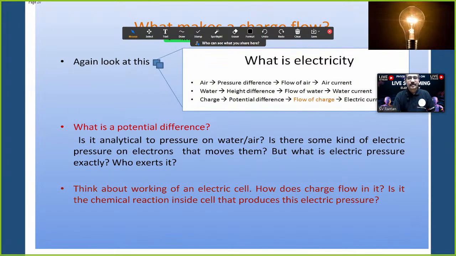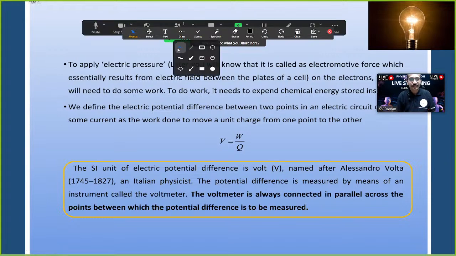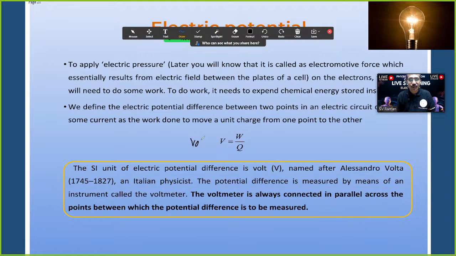Yeah, it's an analytical pressure on water or air. Is there some kind of electric pressure on electrons that move them? But what is electric pressure exactly? Who exerts it? We will see in detail. We just studied V is equal to W by Q. Work done by the charged particle is called electric potential. Units are volt. Electric potential units, volt. Work done units, joules. Charge units, coulomb.